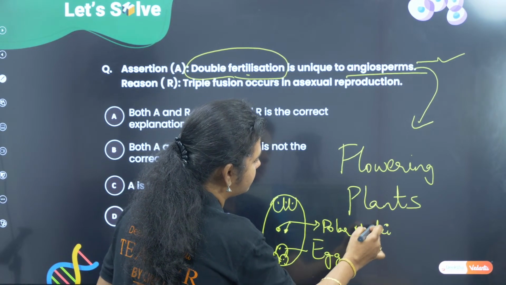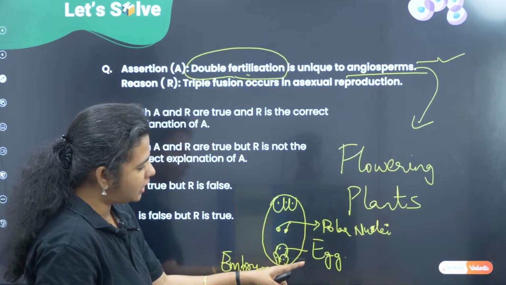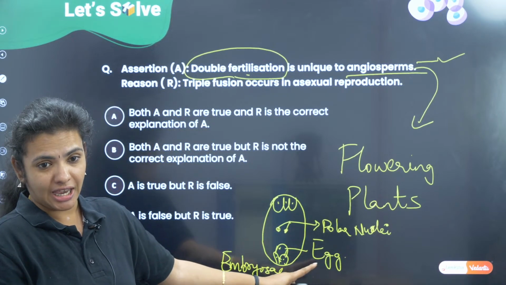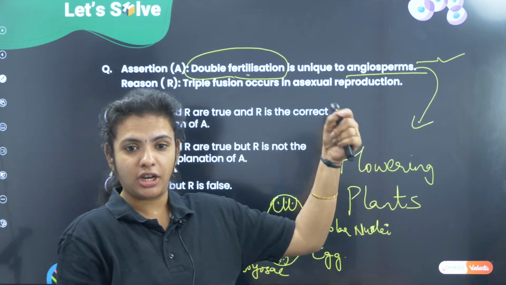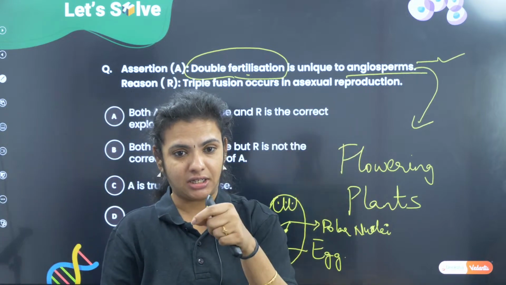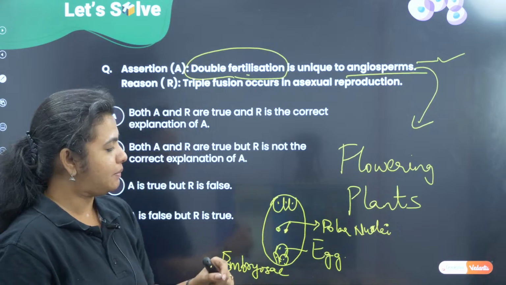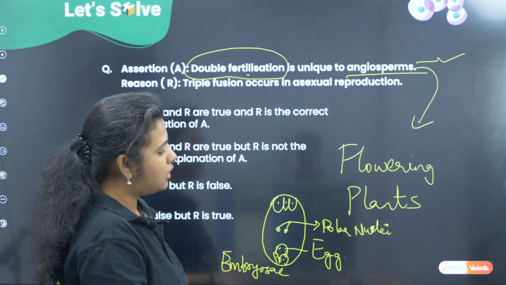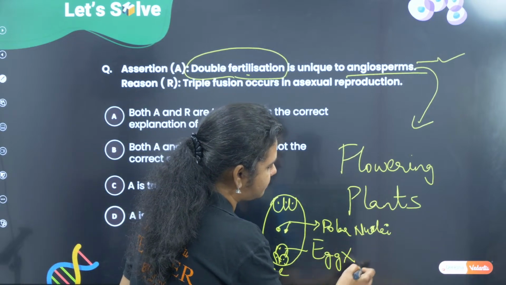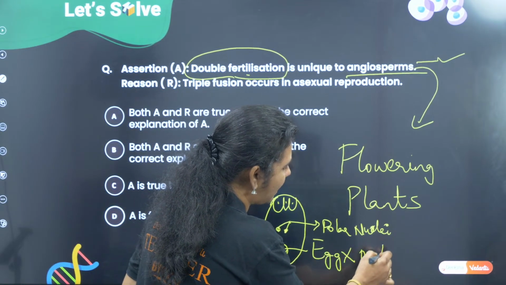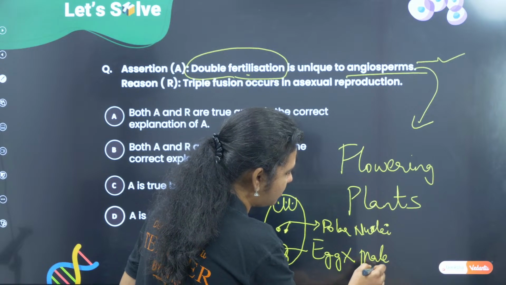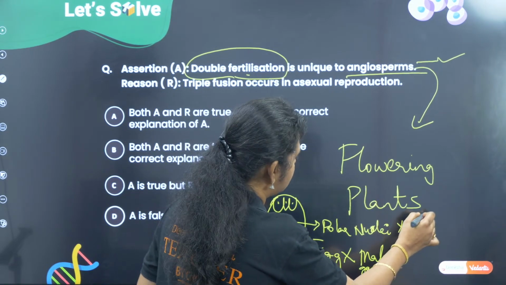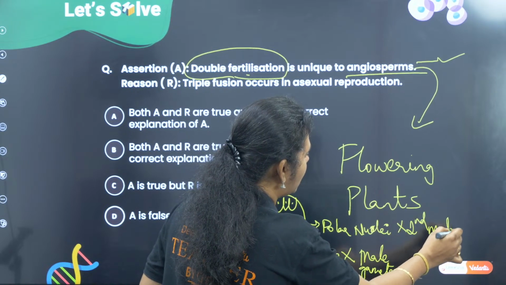When the pollen grains come and meet the stigma, they enter the embryo sac. One of the male gametes will fuse with the egg, and the other male gamete is going to fuse with the polar nuclei.